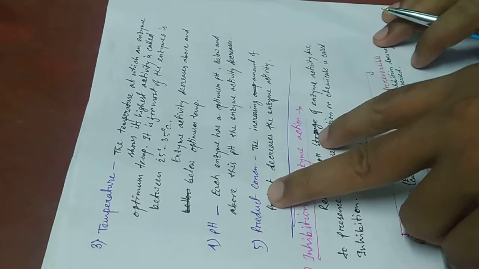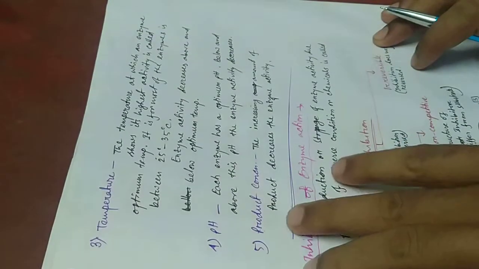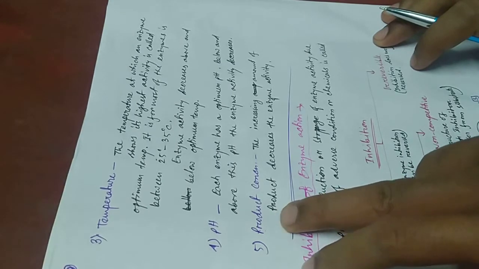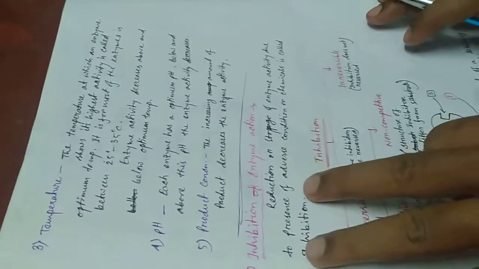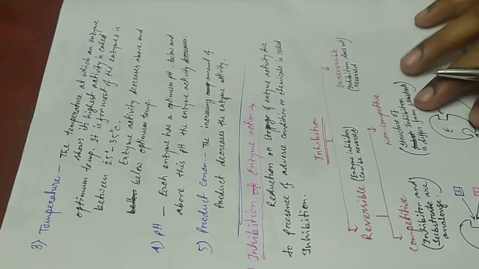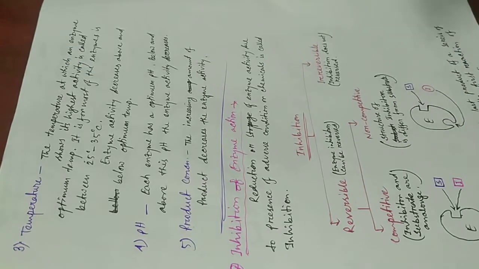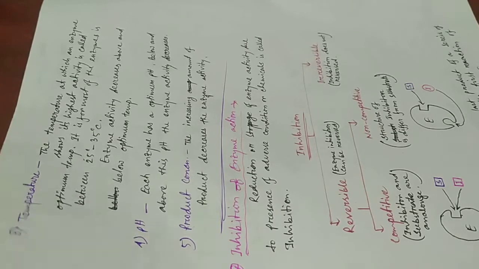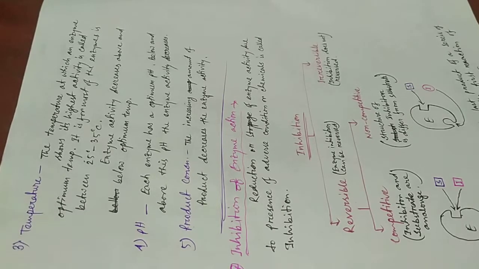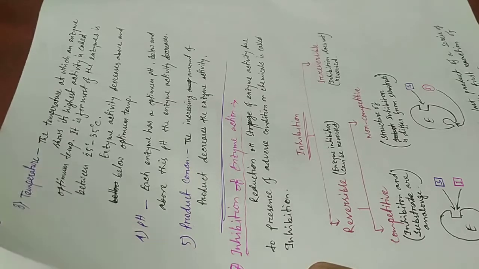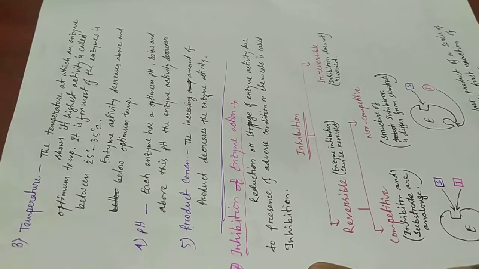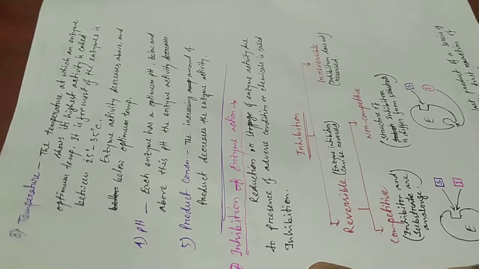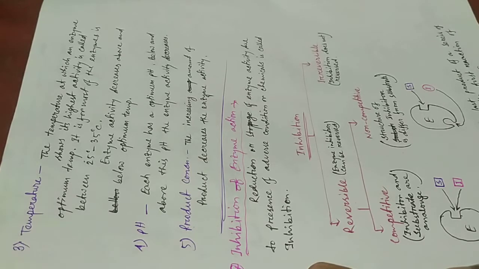Then the product concentration. If the product concentration increases in a medium, then the enzymatic reaction will decrease. Another important thing for enzymes is the inhibition of enzyme action. Reduction or stoppage of enzyme activity due to the presence of adverse conditions or certain chemicals is called inhibition.